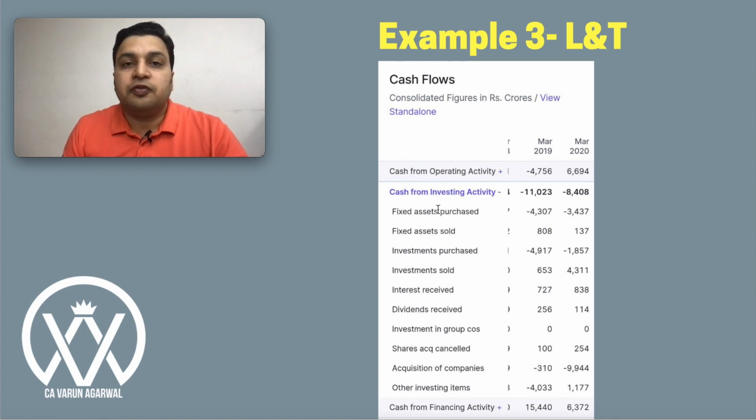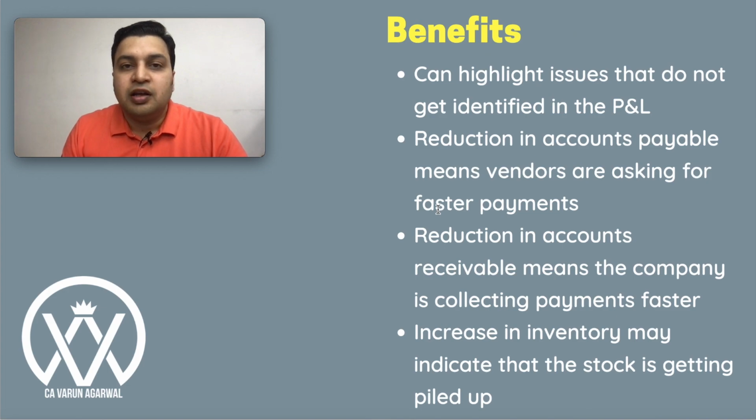Taking the third example of L&T. If you see in L&T March 2019, cash flow from operating activities itself is negative, which is 4756 crores. So even if you don't subtract the fixed asset purchase of 4307 crores, the cash from operating activity itself is negative. So the free cash flows are bound to be negative. So these are three different examples wherein you are having three different situations. I hope this is very easy to understand and you can calculate on your own for any company of your choice in future. Now let's understand what's the benefit of free cash flow.